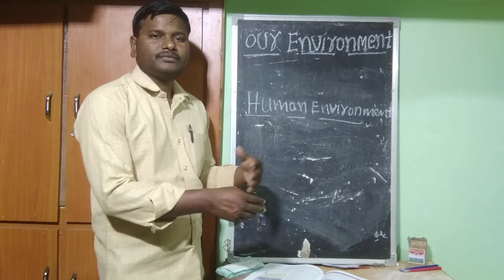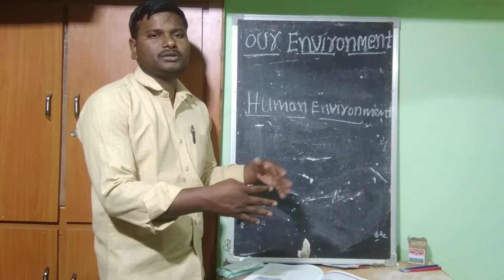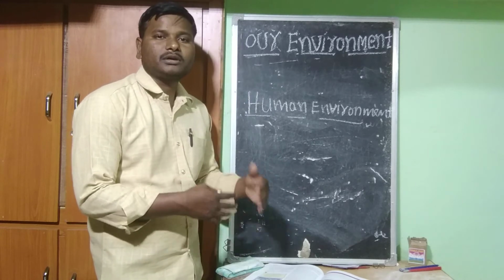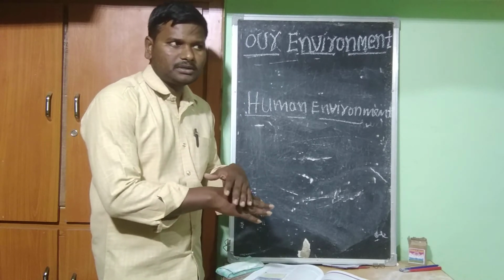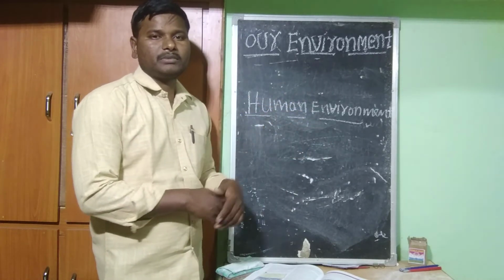In this way, gradually they depleted the total environment. While we are taking out all the raw materials and cutting down the forest, the environment is affected.